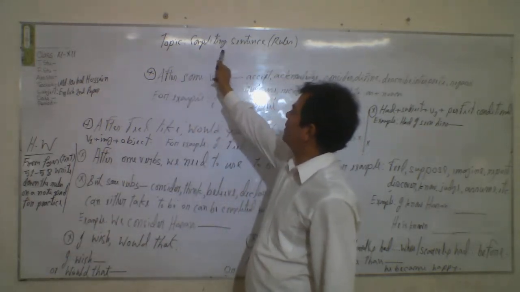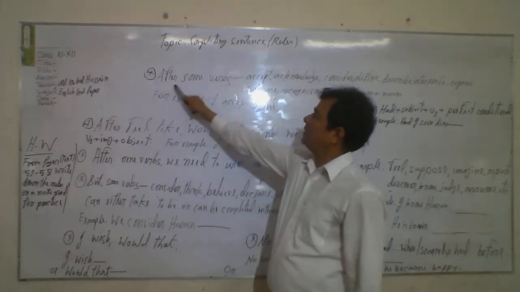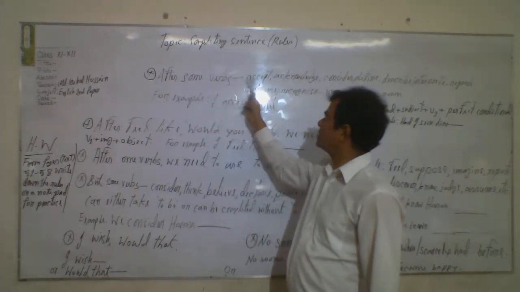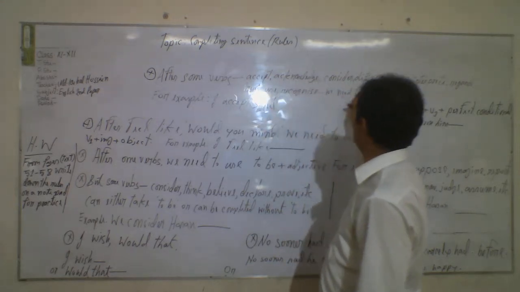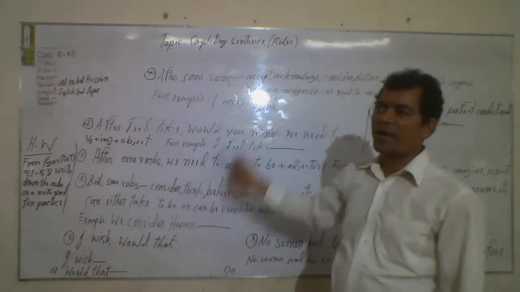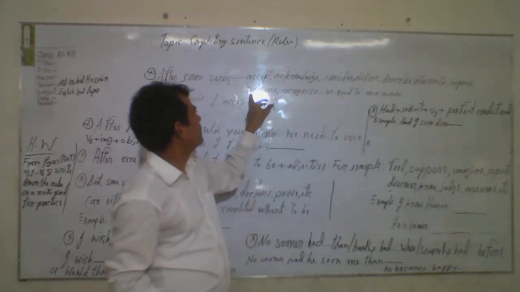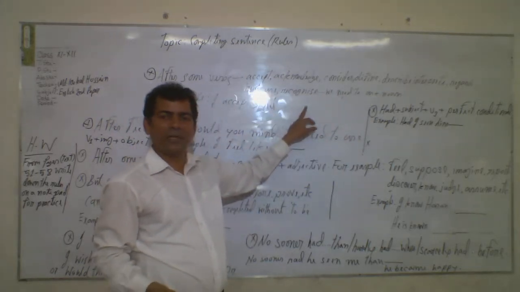As you see, the topic of this sentence is this rule. After some verbs, remember, after some verbs like accept, acknowledge, consider, define, describe, interpret, regard, treat, use, recognize.